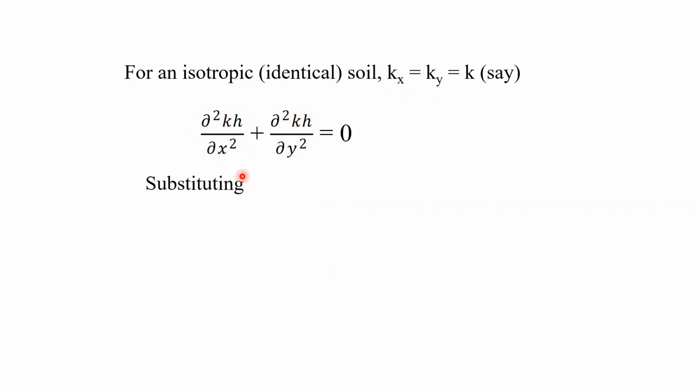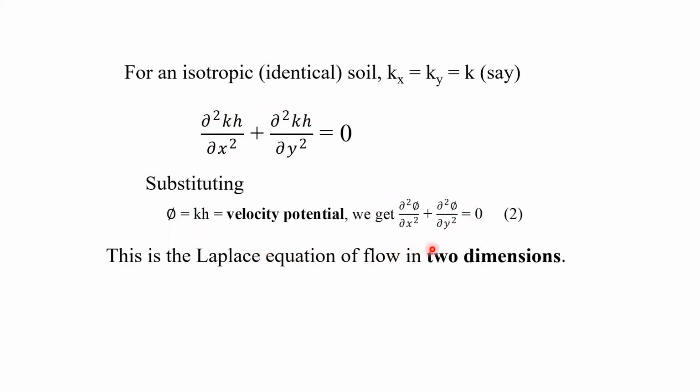And this value, kh, is called the velocity potential. Once you substitute φ is equal to kh, the equation becomes like this. This is called the Laplace equation of flow in two dimensions. So this is all about today's topic. Thank you very much.